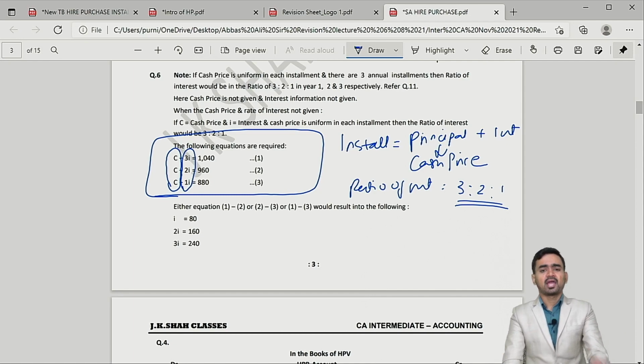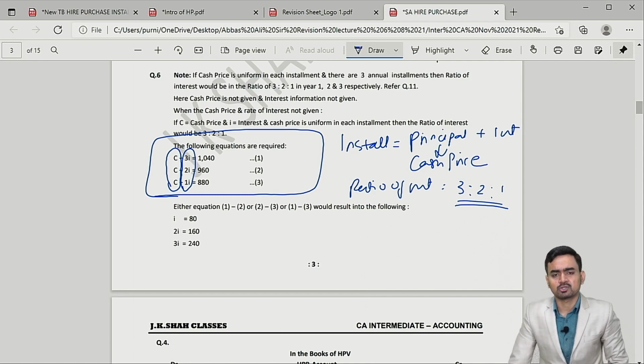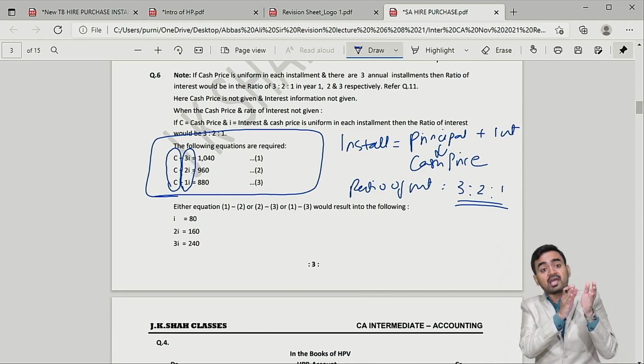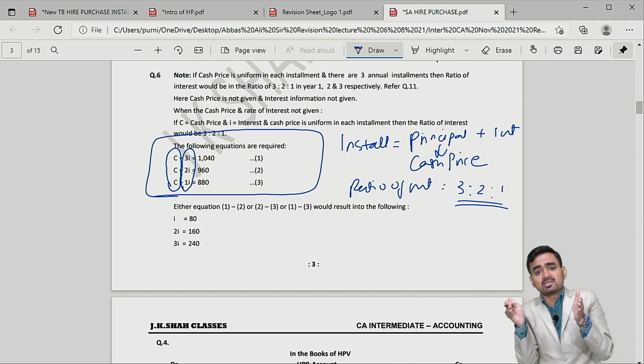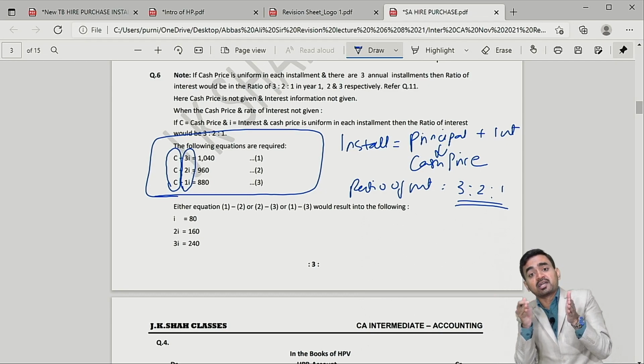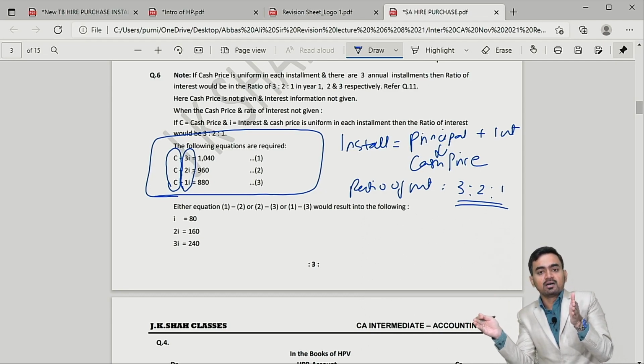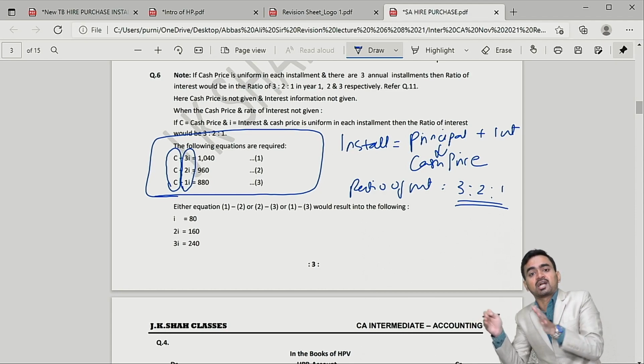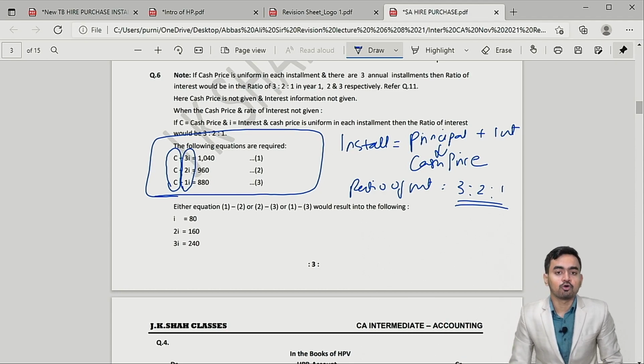Is it clear? And one point you already know, my dear students, in the beginning your interest element would be more in the installment, and as and when time passes, slowly and gradually the element of interest reduces. Interest element reduces as and when you start making installment payments over a period.